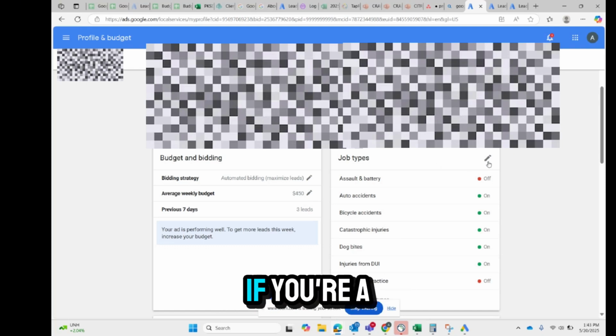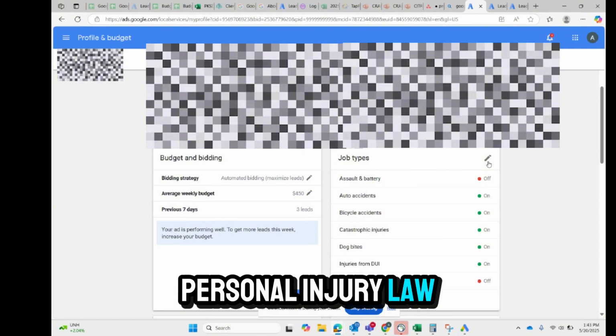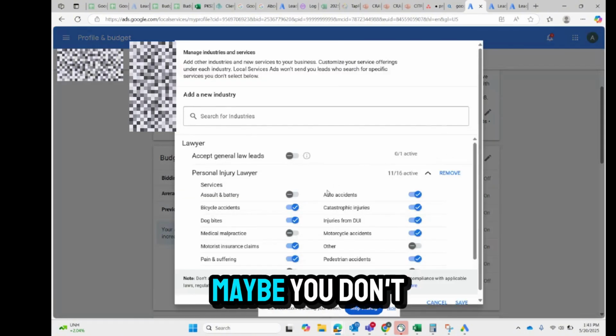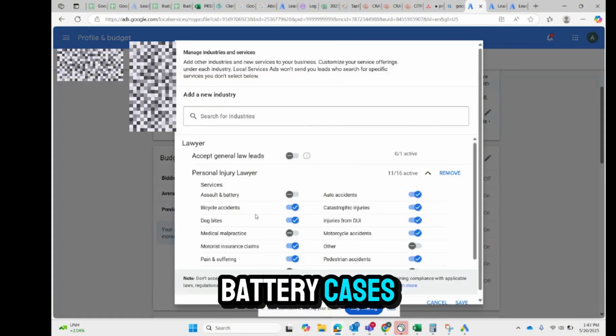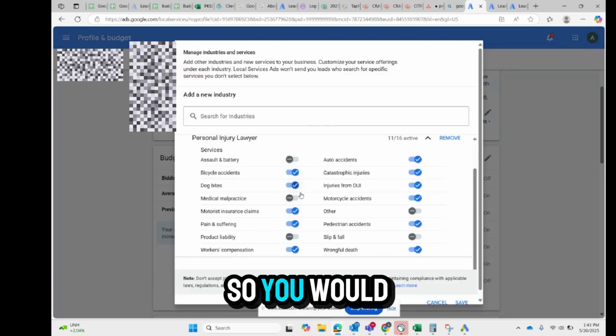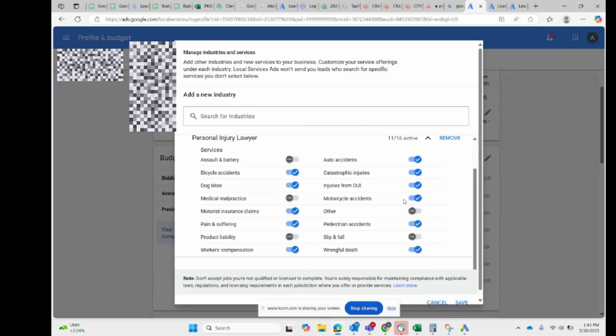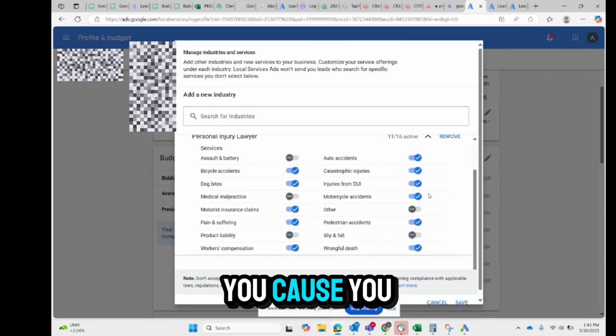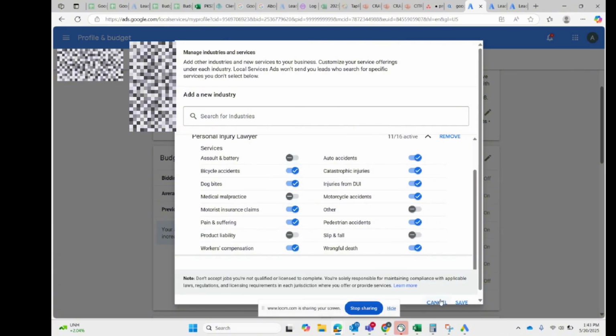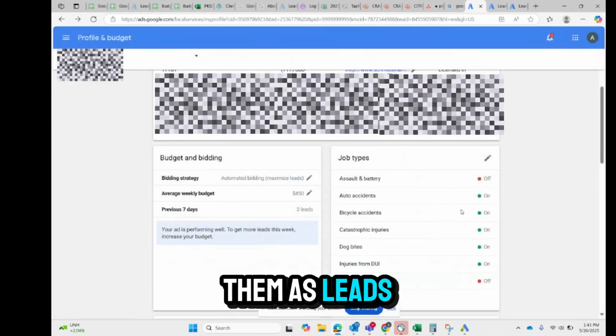So for instance, if you're a personal injury law firm, maybe you don't want assault and battery cases, or you don't want medical malpractice. So you would turn these toggles off and only have the ones on that work for you. Because you don't want callers for assault or medical malpractice if you wouldn't qualify them as leads.